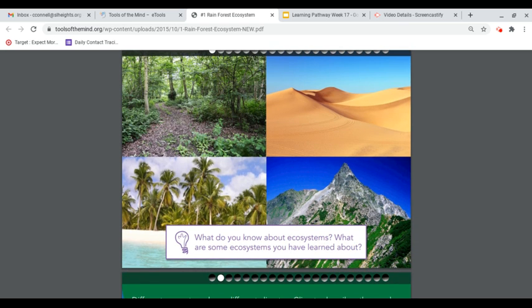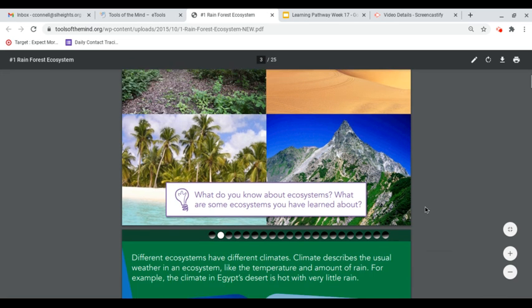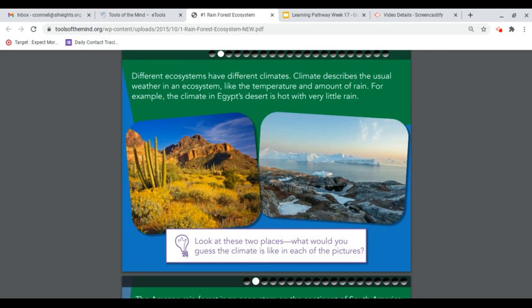What do you know about ecosystems? What are some ecosystems you've learned about? We had the forest, the desert ecosystem, the Caribbean ecosystem. Then we had Japan's like mountains and forests. Different ecosystems have different climates. Climate describes the usual weather in an ecosystem, like the temperature and amount of rain. For example, the climate in Egypt's desert is hot with very little rain.